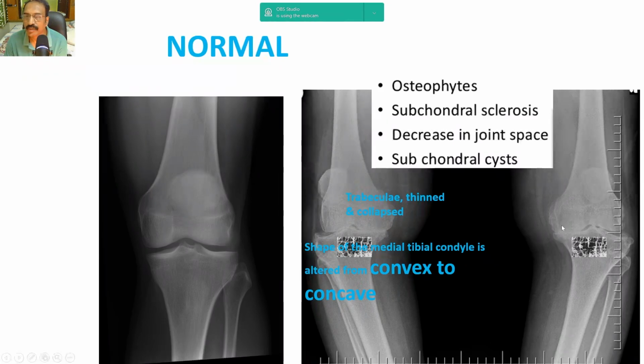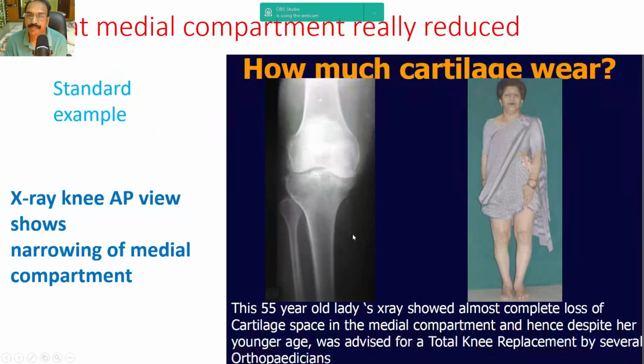Osteophytes are formed, and the joint space looks narrowed, and subchondral sclerosis is formed. But this narrowing is not because of cartilage damage, but because of the change in this condyle and also the change in the tibial plateau.